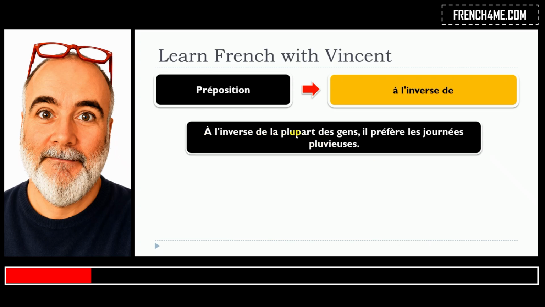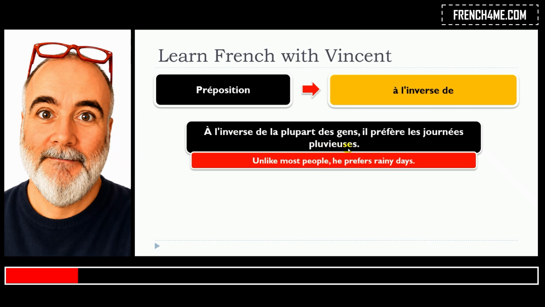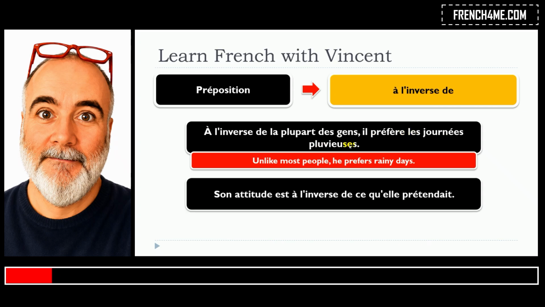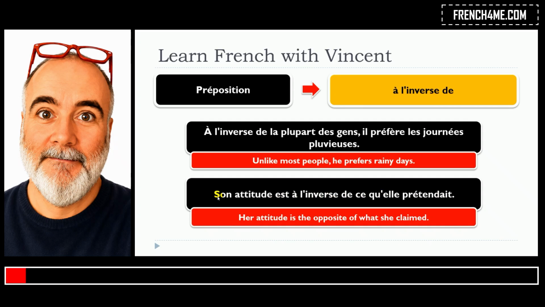À l'inverse de la plupart des gens, ils préfèrent les journées pluvieuses. Son attitude est à l'inverse de ce qu'elle prétendait.